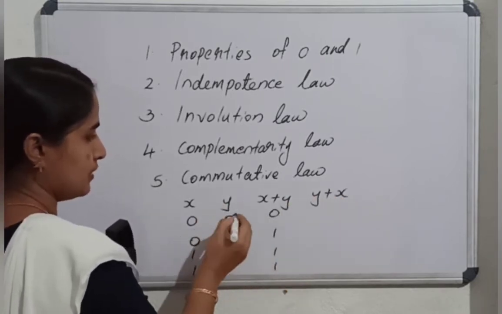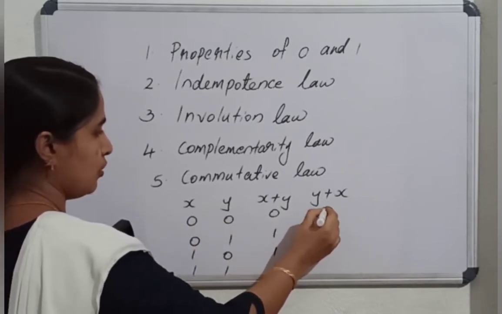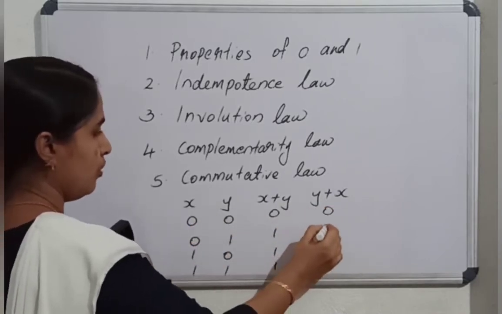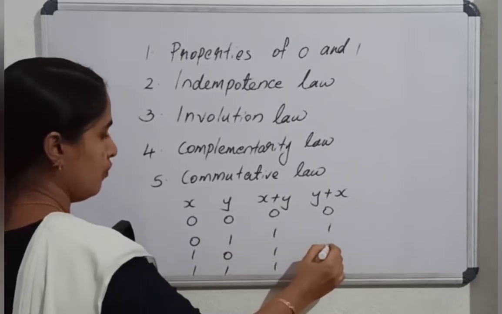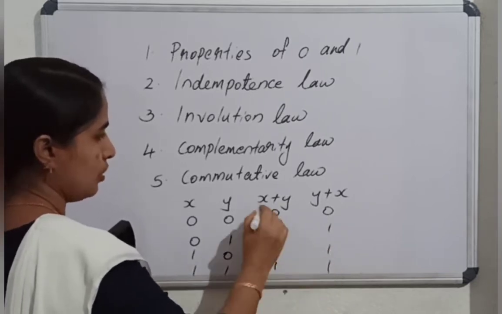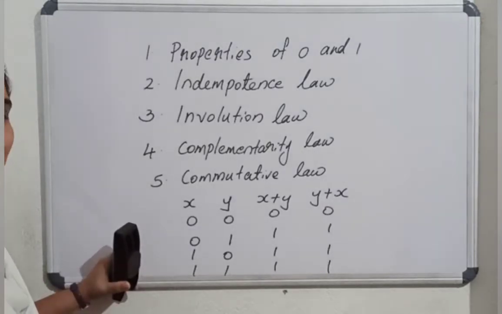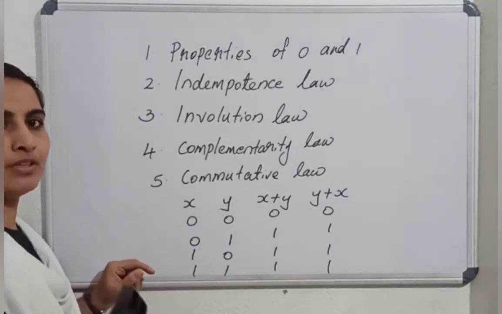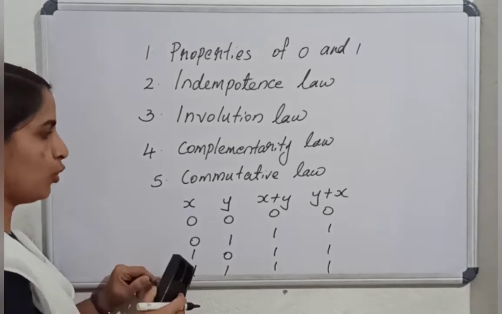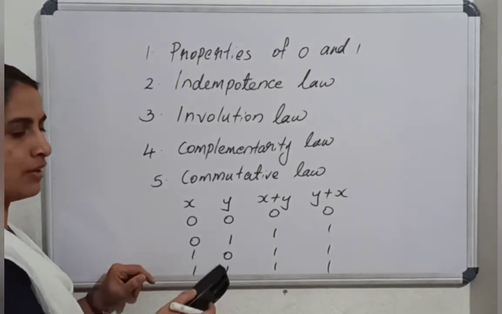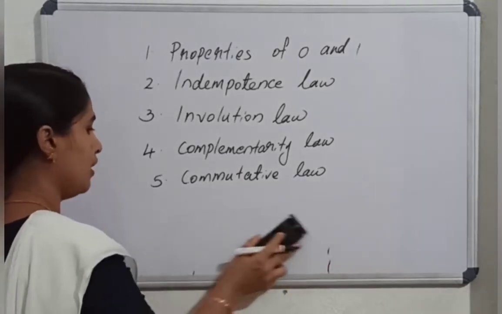Then y or x: 0 or 0 is 0, 1 or 0 is 1, 0 or 1 is 1, 1 or 1 is 1. So x or y and y or x both are the same. You might have learned all these things before, but if the question comes, please prove it using the truth table. So these are the 5 laws that we have covered.